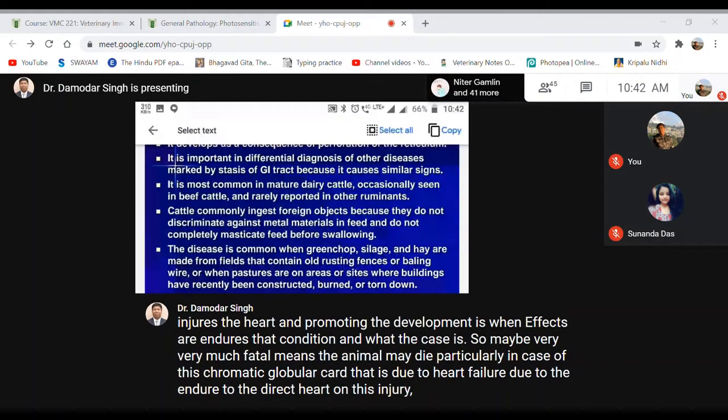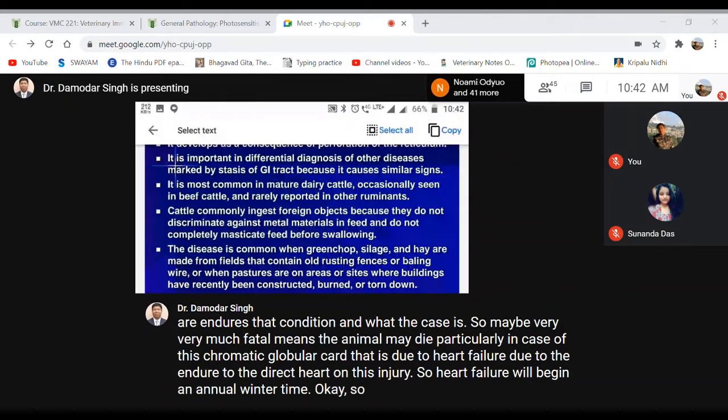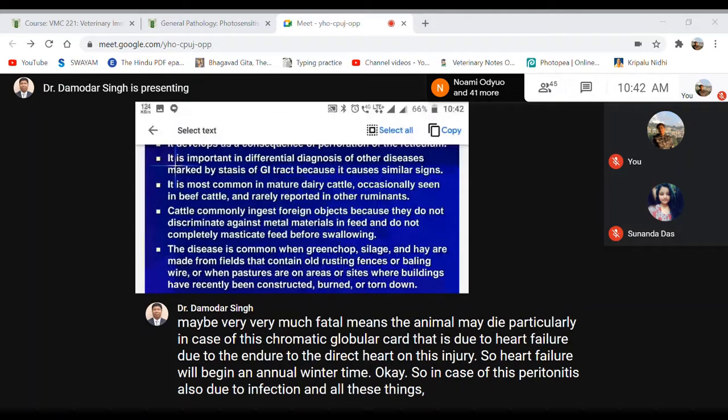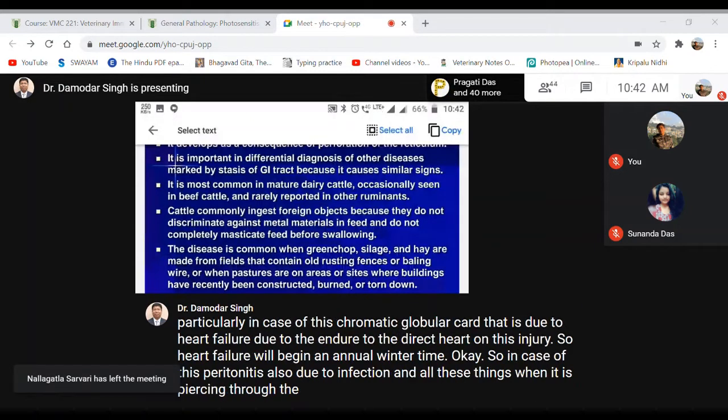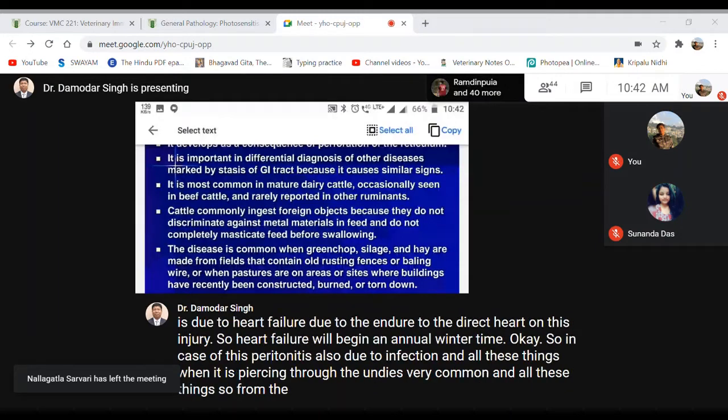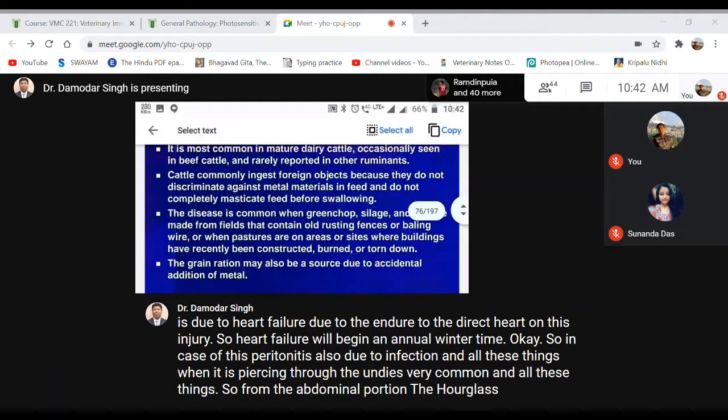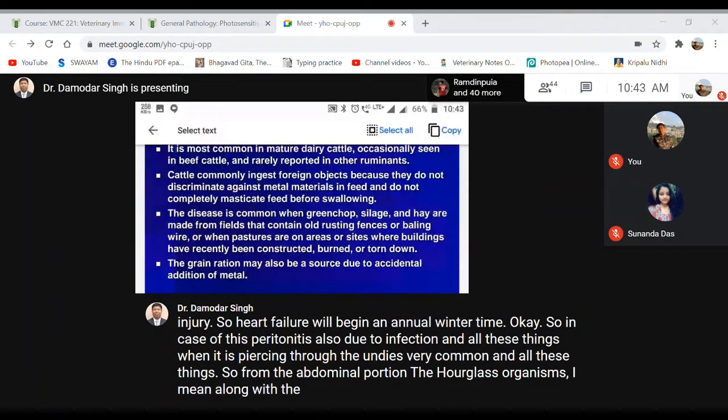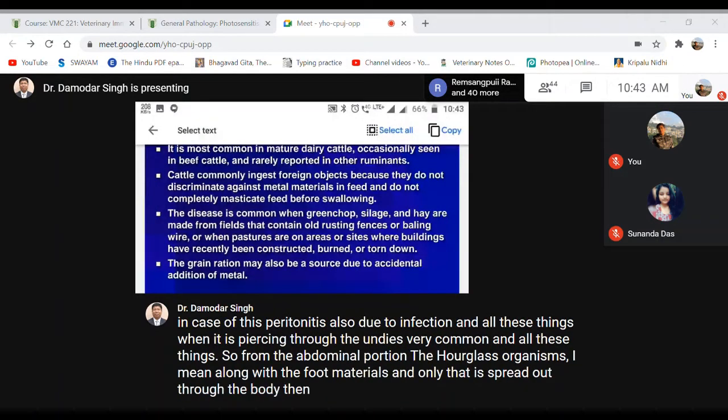There are so many materials, as listed down here, like sharp objects, grains of silage, other sharp objects, and fencing materials. When the animal takes these sharp objects along with the feed material, they go into the rumen and pass towards the reticulum, leading to what we call traumatic reticulopericarditis and traumatic reticuloperitonitis.